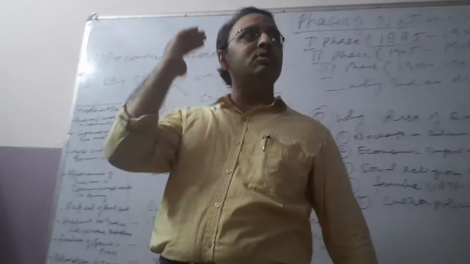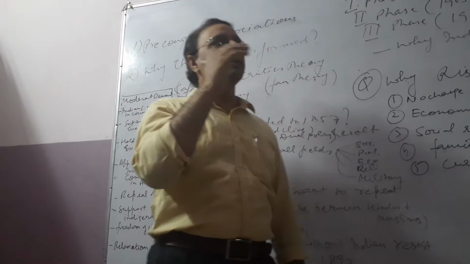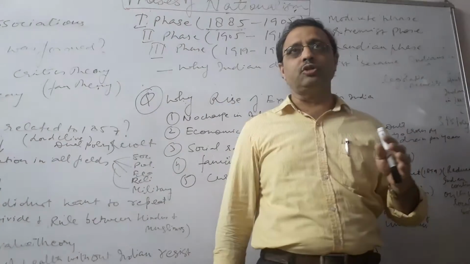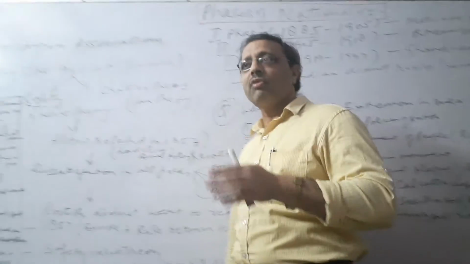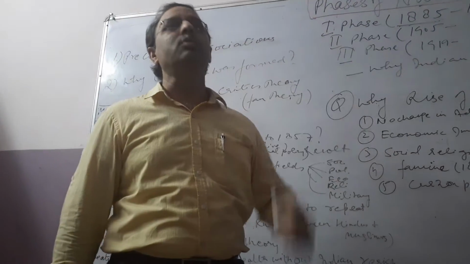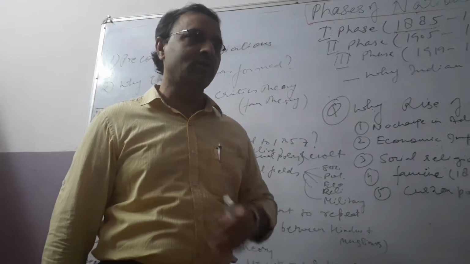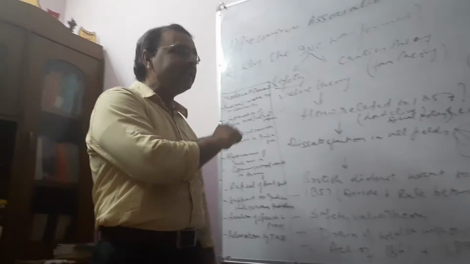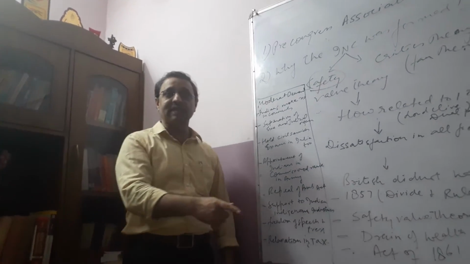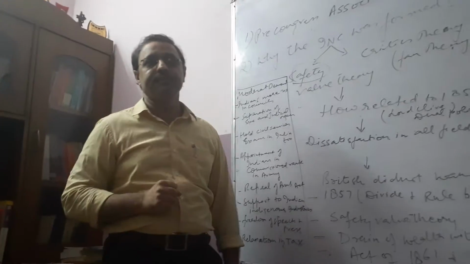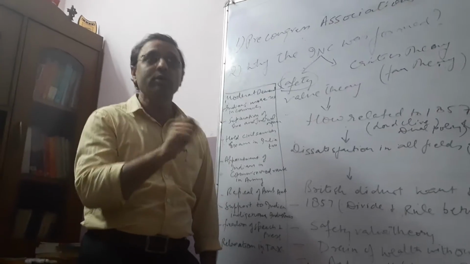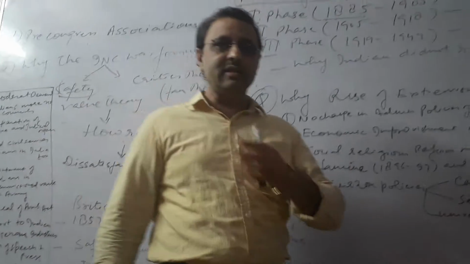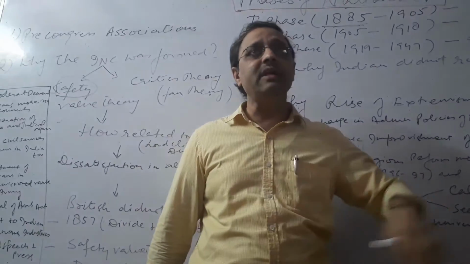And the drain of wealth was to such an extent that R.C. Dutt, the great economist of our country, would say that in the early years of the 20th century, on a yearly basis, 30 to 40 crore rupees drained from India to the UK in different forms. Either it was in the form of salaries or pensions or other forms, the draining of money was there. And that draining of money continued after 1857 without any revolt. That's the important issue. The Indians didn't revolt, and on the other hand, the draining of money continued.